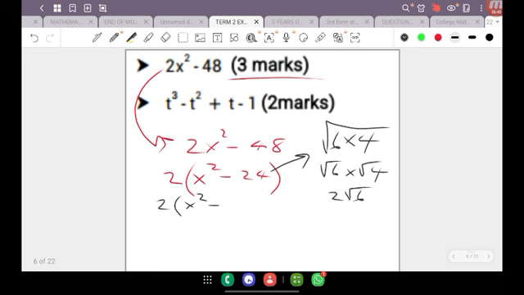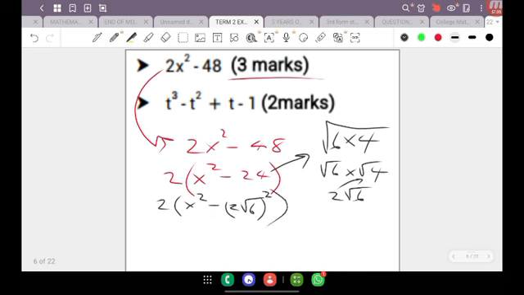The square root of 4 is 2, and we cannot find the exact square root of 6, so we just rewrite it back. So therefore, 24 is actually 2 root 6 all squared. It's crazy. 2 root 6 all squared.